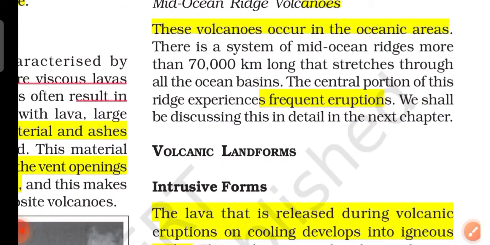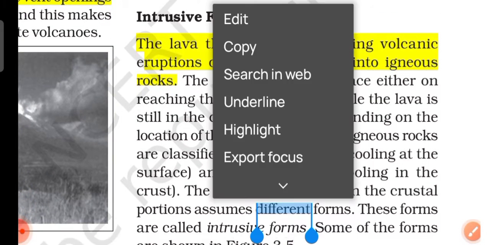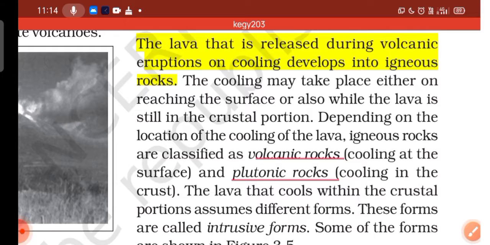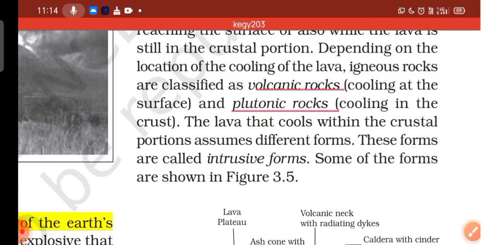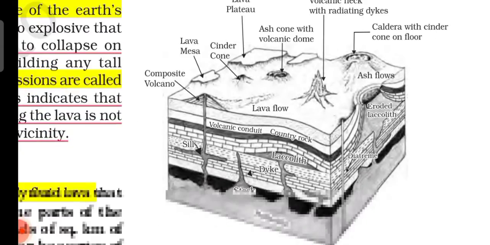Now we'll move on to the volcanic landforms, that is, intrusive forms. The lava that is released during volcanic eruptions develops into igneous rocks on cooling. There are two types of igneous rocks: those which cool at the surface are known as volcanic rocks, and those which cool in the crust are known as plutonic rocks. So we'll discuss these only.